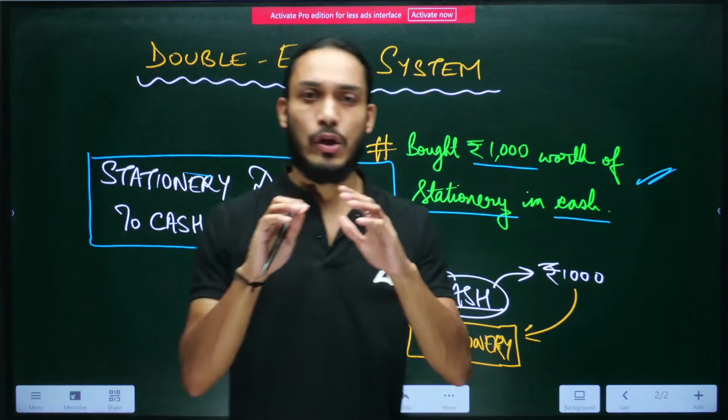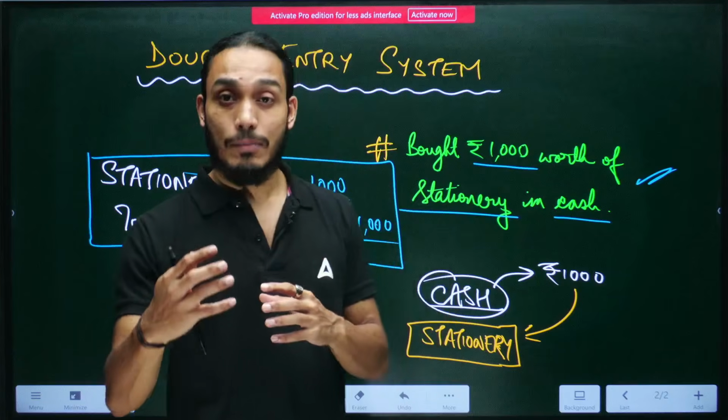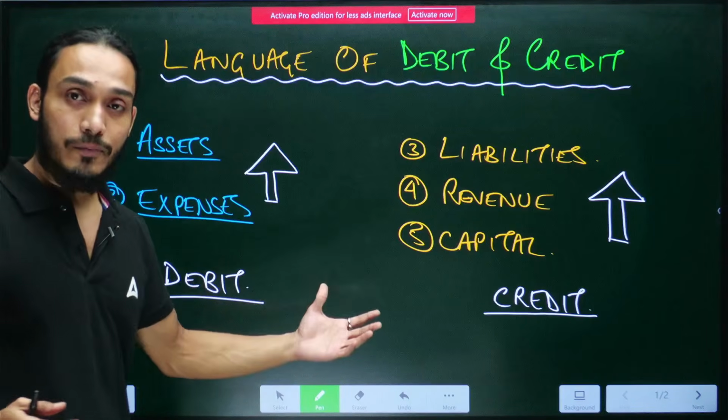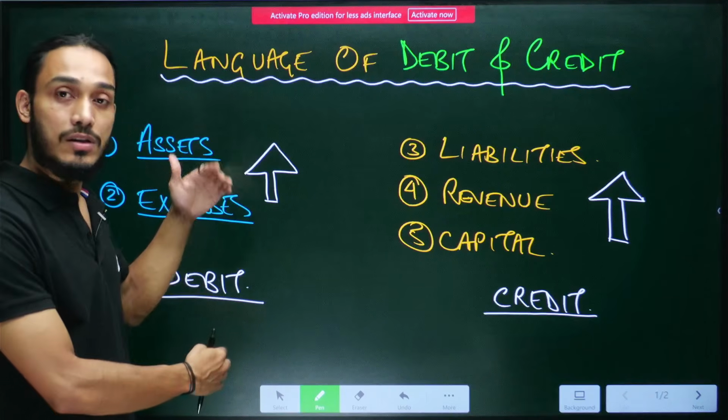So I hope you have a better understanding of the concept of debit and credit now. You understand where this stems from, what is debit, what is credit, right? I hope you understand that asset and expense items, whenever their amount goes up, we debit them.